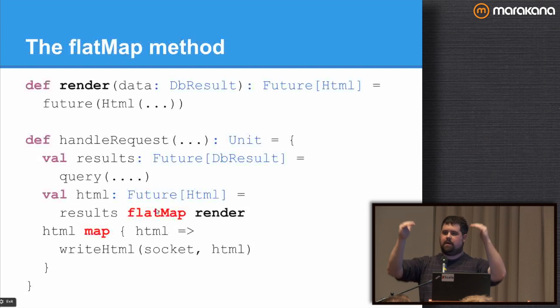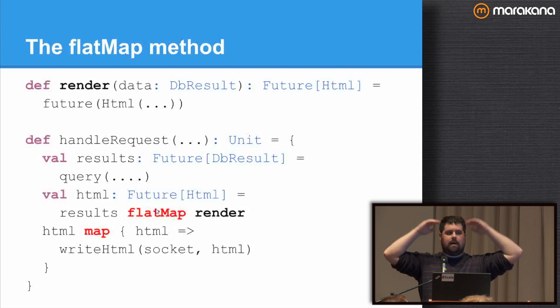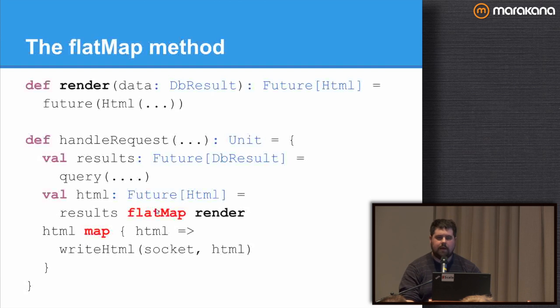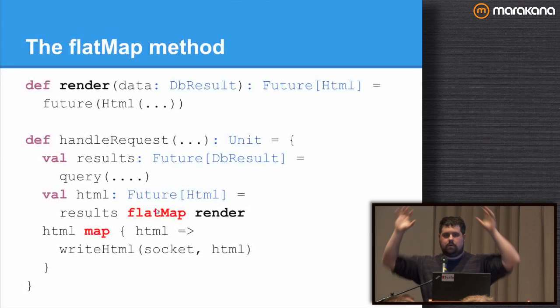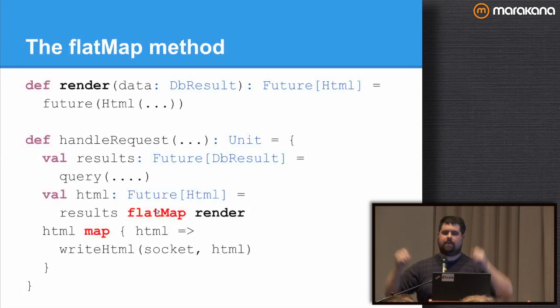So if I'm chaining a set of asynchronous methods where I take in some input, get a future of something, I'm using map and FlatMap, okay, to chain these things. In Scala, we have syntactic sugar for that. It's called a for expression. So just like a collection, I can use a for expression and say, for the data I get from the asynchronous query, call render with that data, and then give me the HTML back, and then yield, finally go write out the HTML. All right?